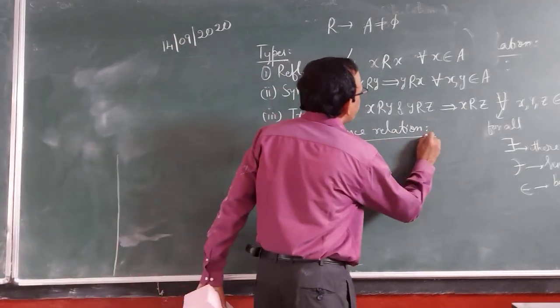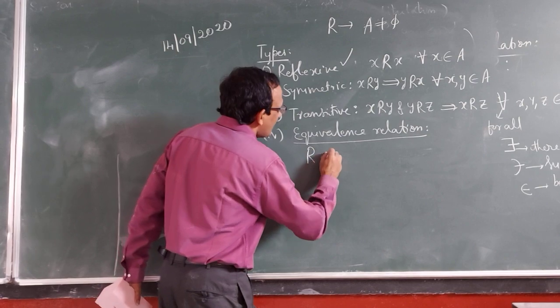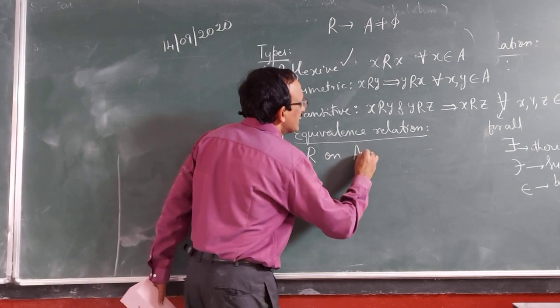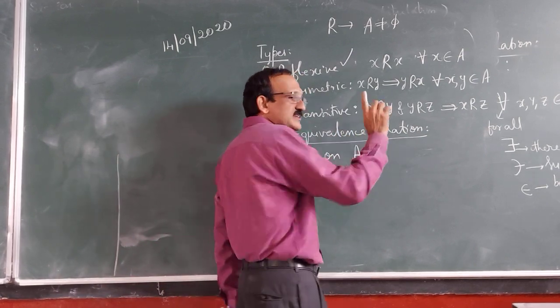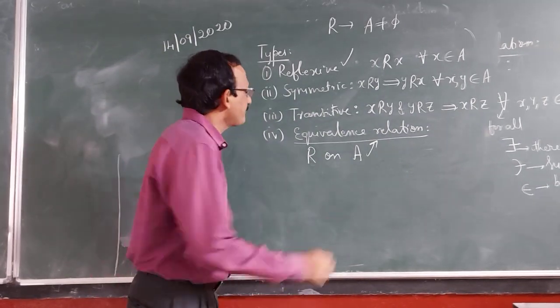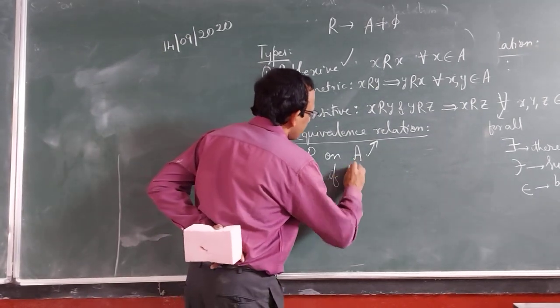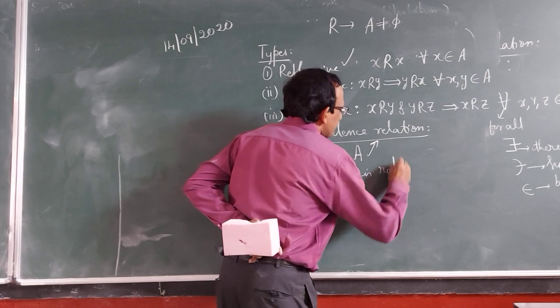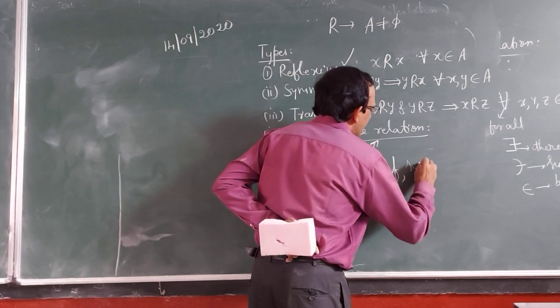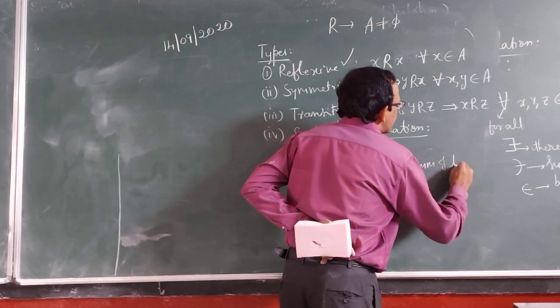Equivalence relation. A relation R on a set A is said to be an equivalence relation if R is reflexive, symmetric and transitive.